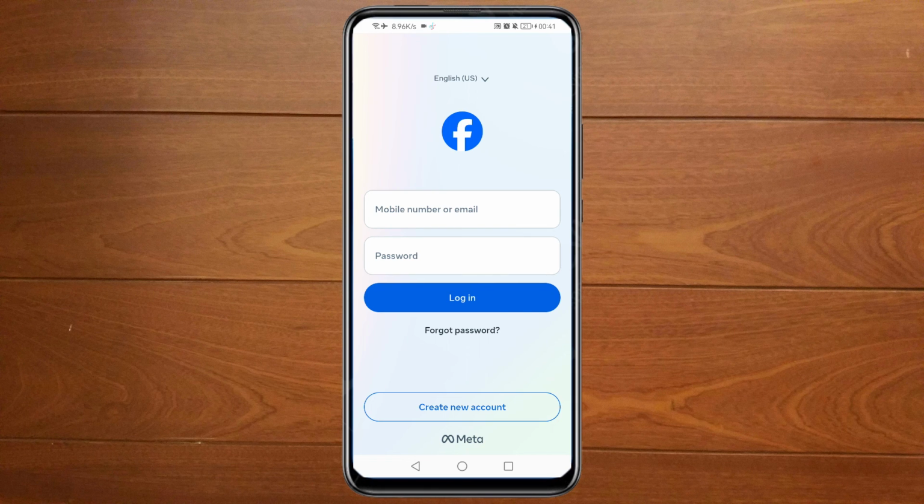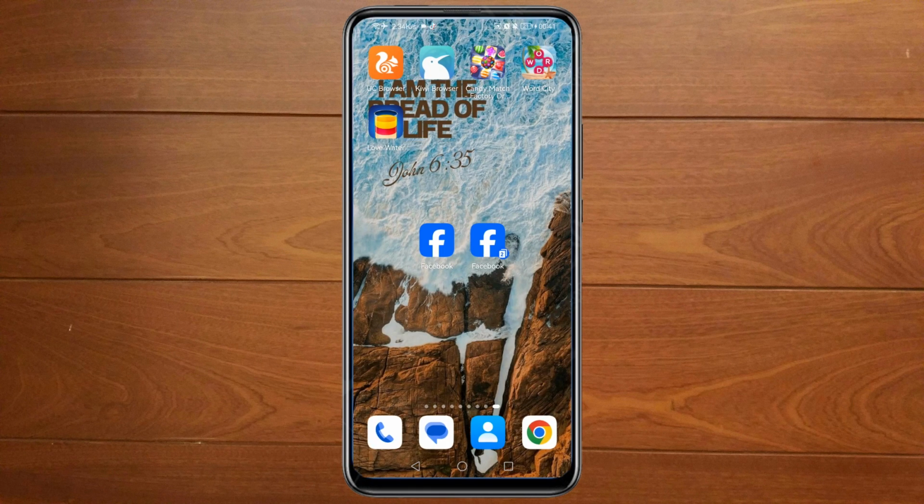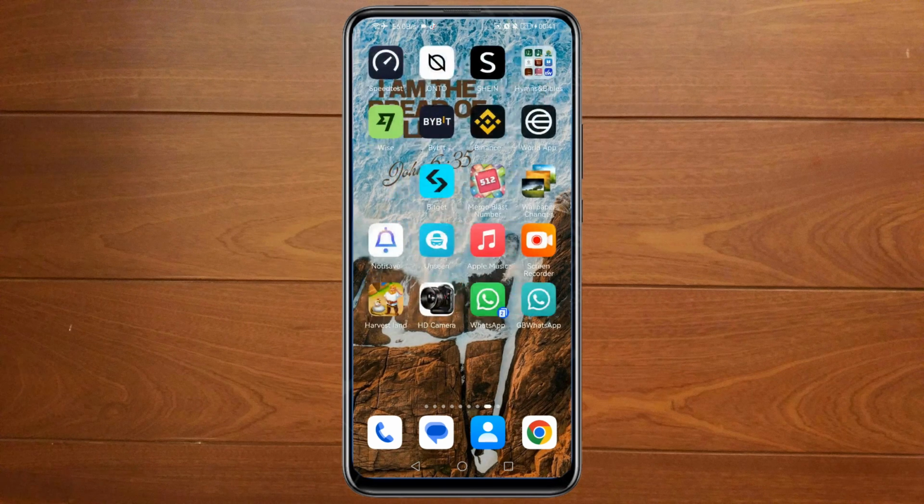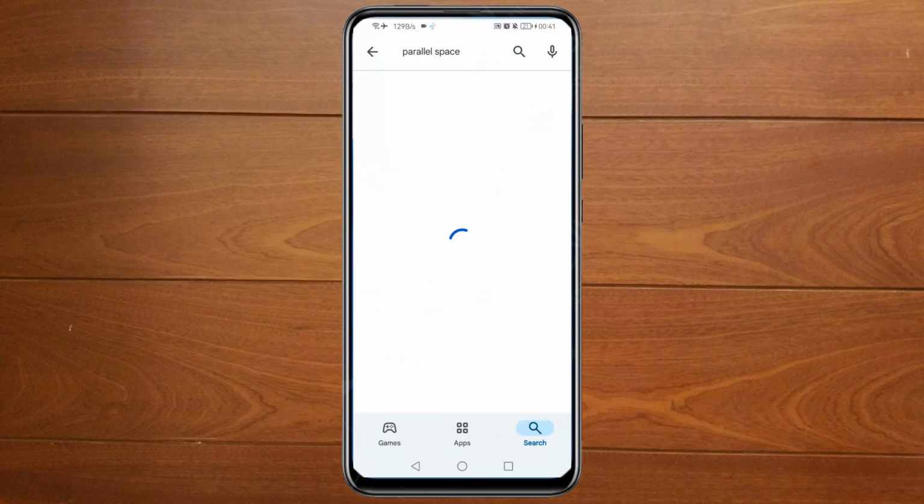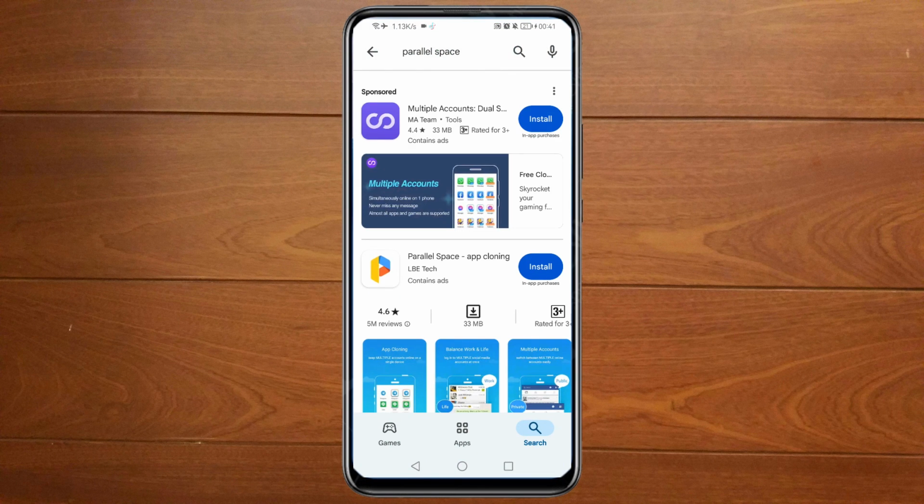So if the first method does not work, then I'm going to show you the second one. So you need to close this one and then go to Play Store. Open Play Store. Then search for Parallel Space. You will see this app here, Parallel Space app cloning. Ensure that you choose the correct app. So you will click install.